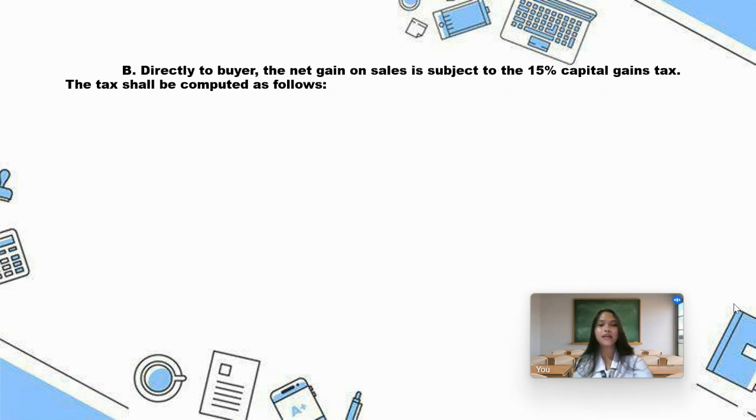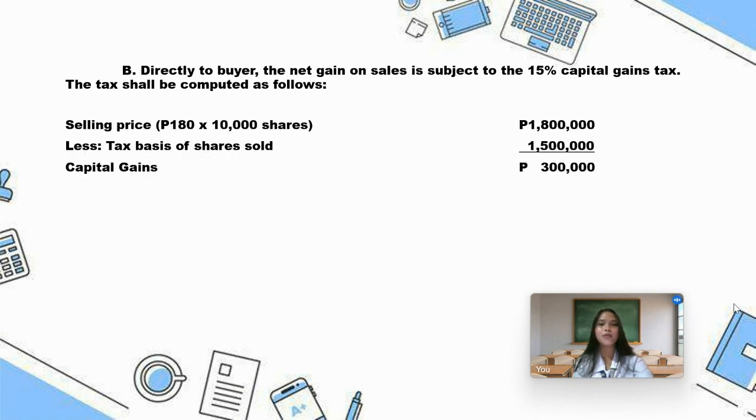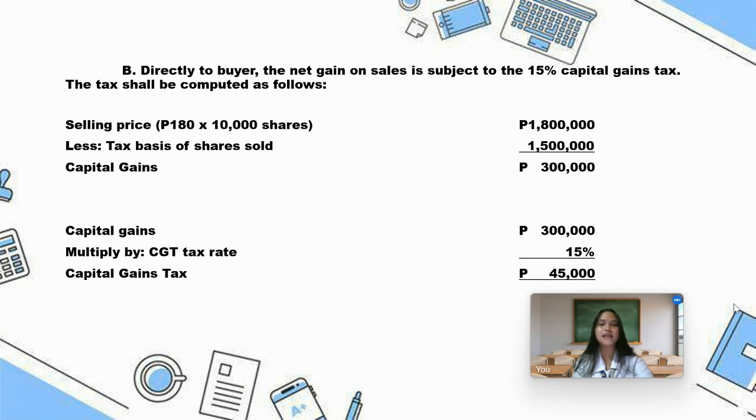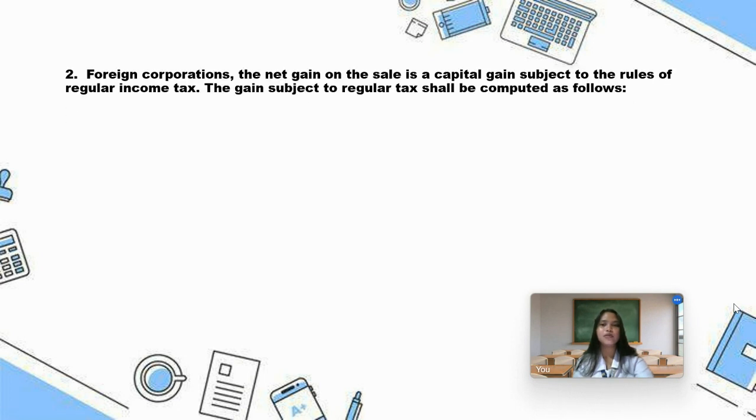B. Directly to buyer, the net gain on sales is subject to the 15% capital gains tax. The tax shall be computed as follows. Selling price 180 times 10,000 shares, 1,800,000 less tax basis of shares sold, 1,500,000. The capital gain is 300,000 multiplied by the CGT tax rate of 15%. Therefore, we have a capital gains tax of 45,000 pesos. 2. Foreign corporations.